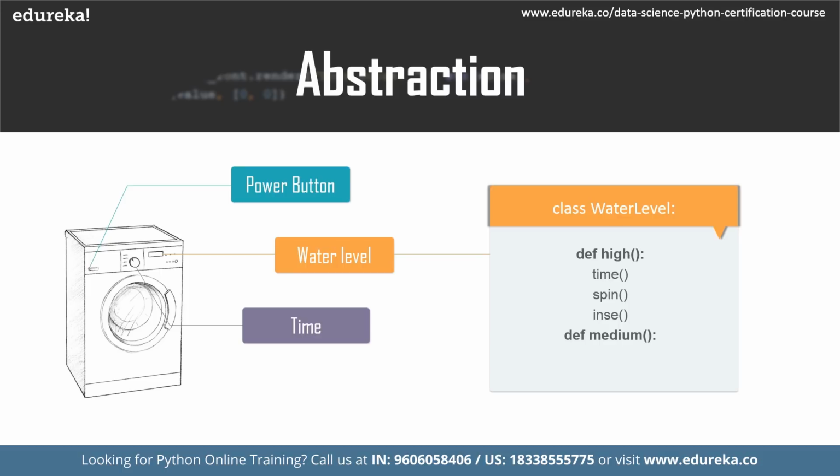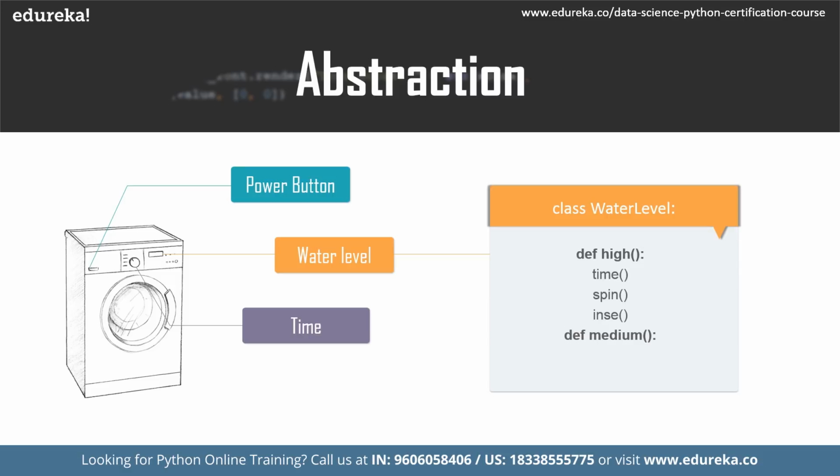Abstraction can be achieved by creating abstract classes. Any class that contains an abstract method is called an abstract class. So what exactly are abstract methods? Abstract methods are those methods which just have names but do not actually contain any function definition. So that means that you declare an abstract method but you do not define it. These functions are also called unimplemented methods. Therefore, an abstract method does not have any body. In Python, this can be achieved by making use of the pass keyword. However, an abstract method needs to be redefined in a subclass where it's being used. To achieve abstraction in Python, you can make use of the ABC module, that is the abstract base class module.